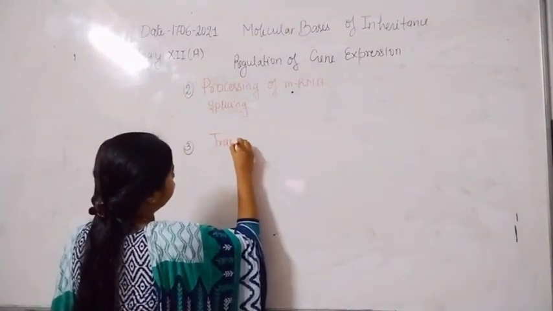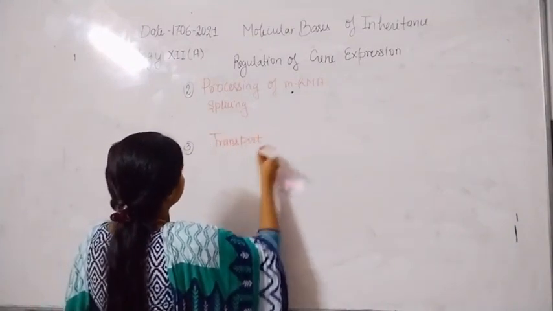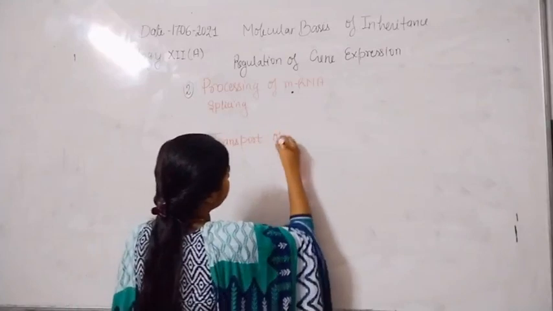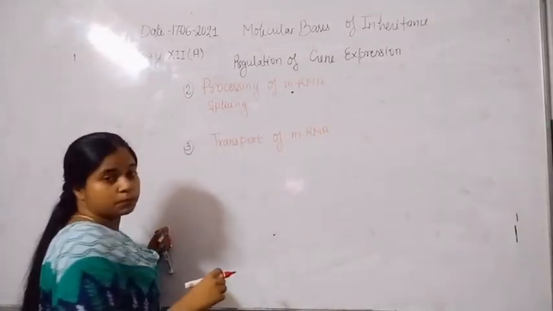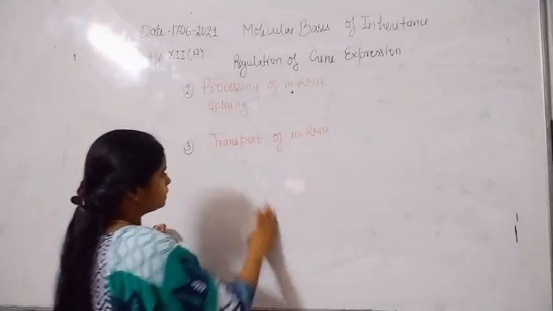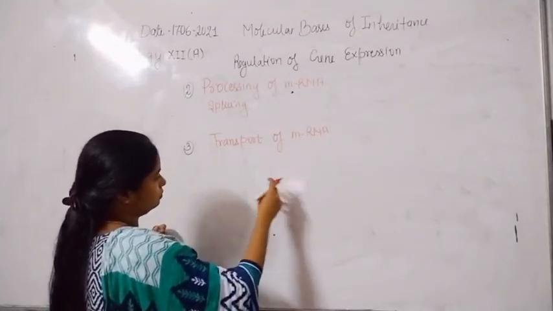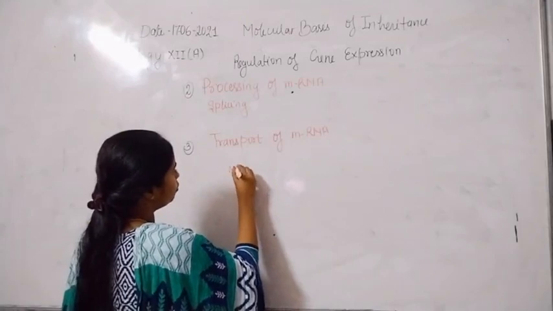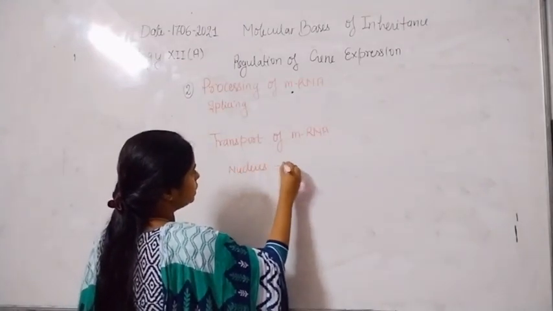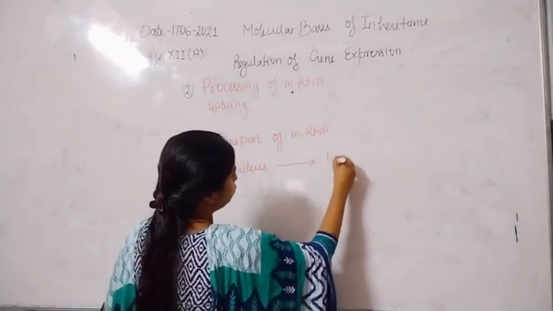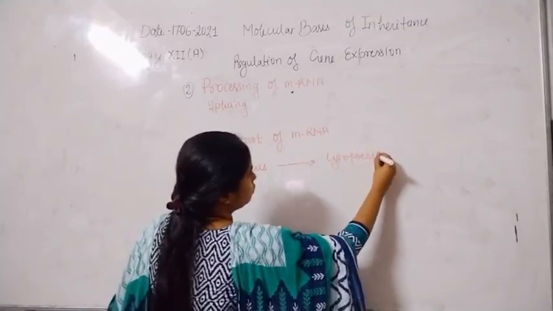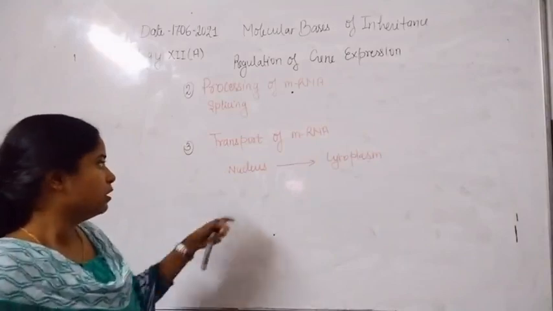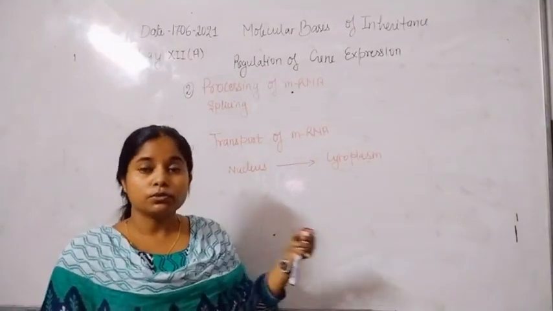Transport of mRNA. The transport of mRNA takes place from the nucleus to the cytoplasm through the nuclear pore.